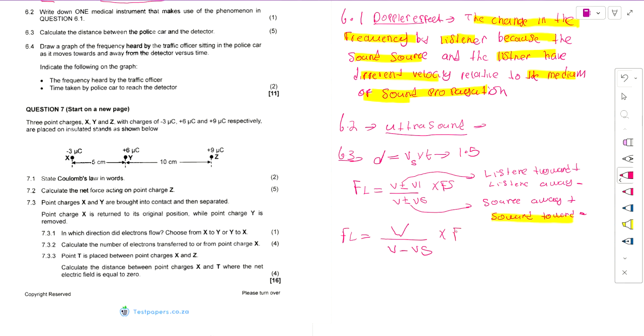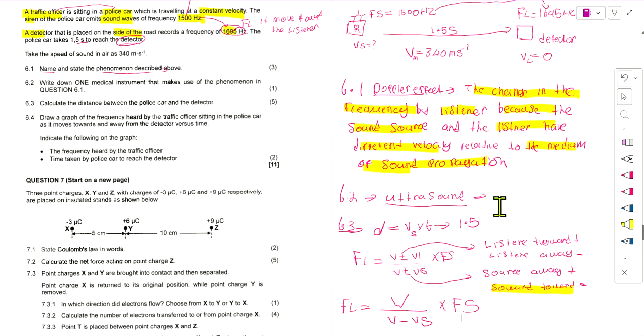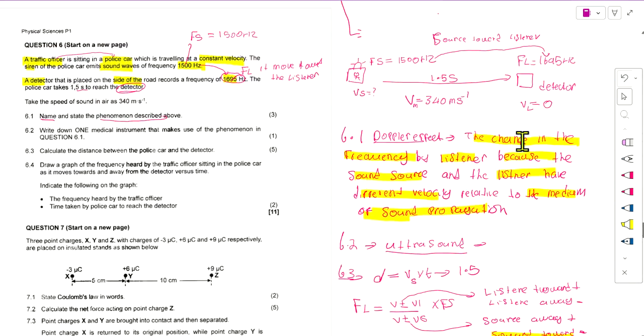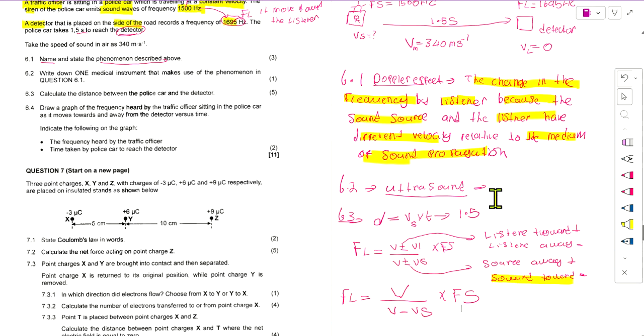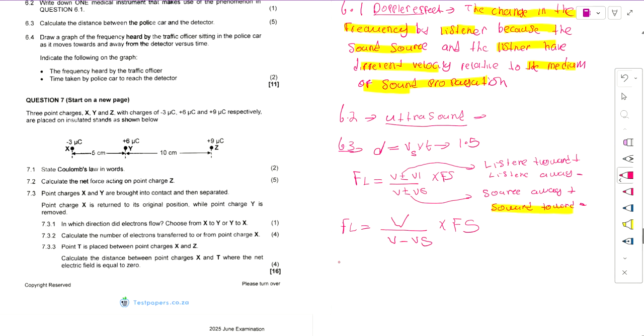Here our fL we already know, we are given it. It is 1695.